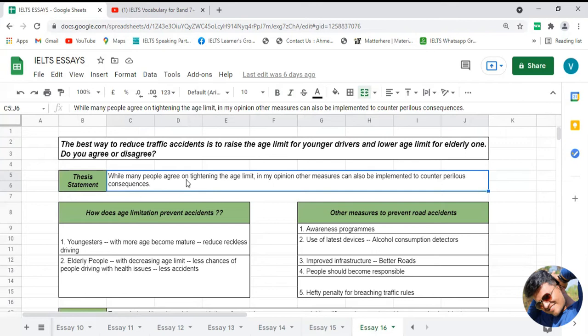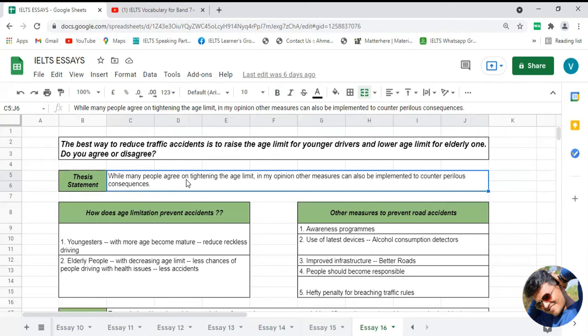Now, if I talk about the very basic definition of the thesis statement, according to me, it is a statement in your introduction paragraph by which you communicate to your examiner that you are going to write about this and this thing further in your essay.